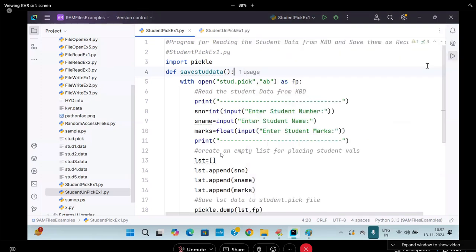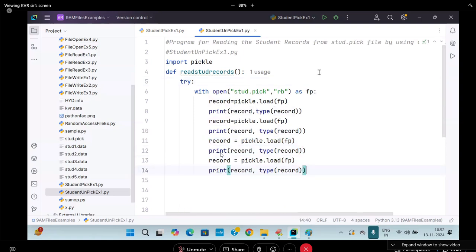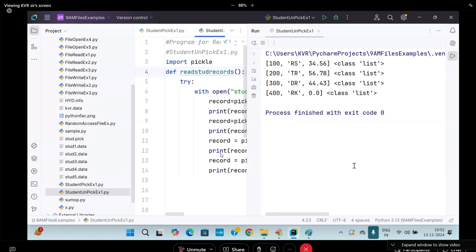Go to that. Run this. Here I will open once again. What is this now? Read the data. What is an answer came?